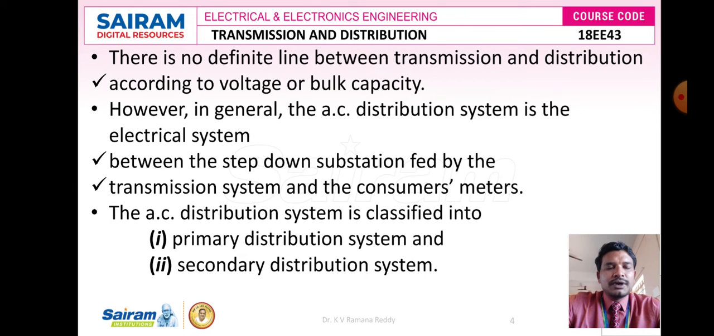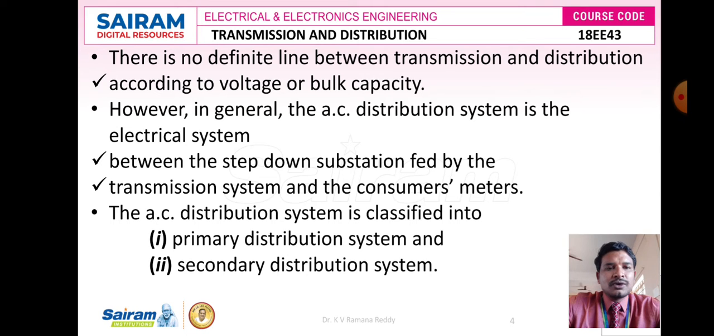Now, in the case of alternating current, once the current reaches the receiving end, we step down the voltage to a suitable voltage according to the demand of the load. So there is no definite line between transmission and distribution according to voltage or bulk capacity. However, depending upon the demand of the load, we can transfer the voltage at either 33 kV, 66 kV, 132 kV, 220 kV or 400 kV. In general, the AC distribution system is the electrical system available between the step down substation fed by the transmission system and the consumer meters.